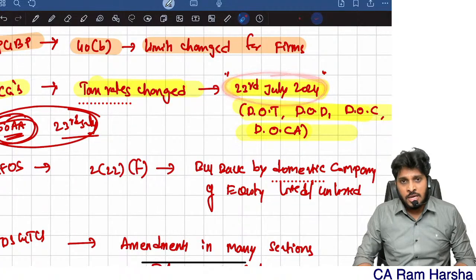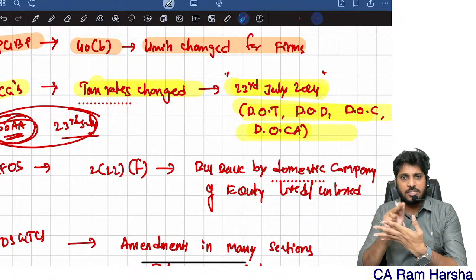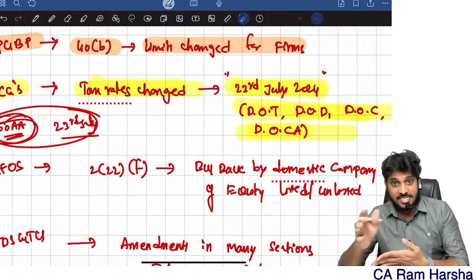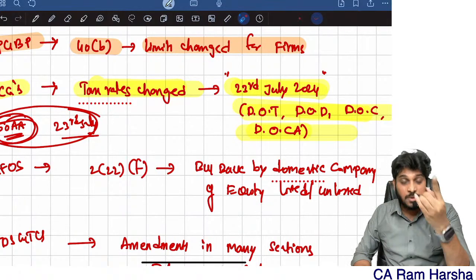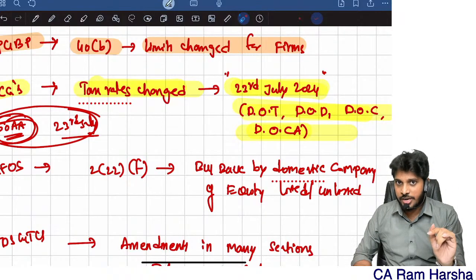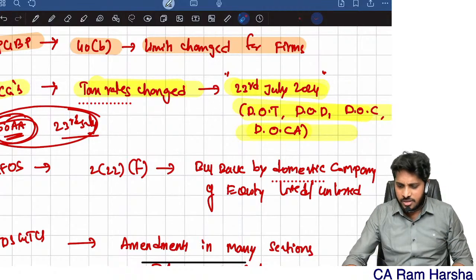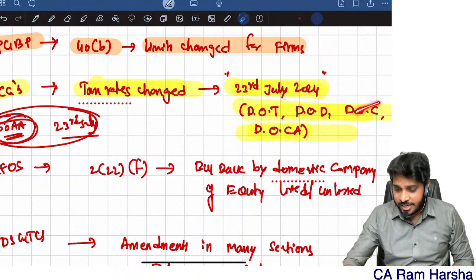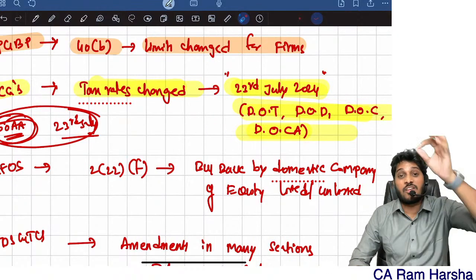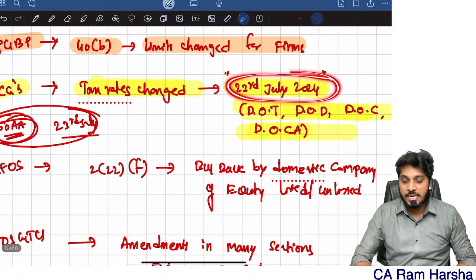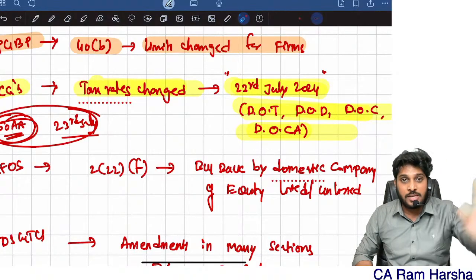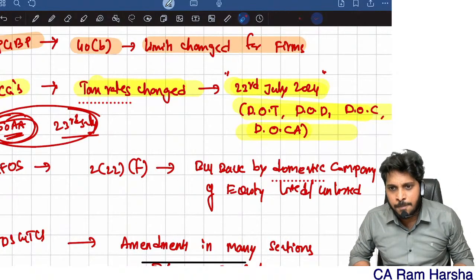So suppose in the exam they give you conversion of capital asset to stock in trade: if the conversion date is on or after 23rd July, the tax rate is different and indexation is not available. If the conversion date is before 23rd July, indexation is available, and the tax rate is different in case of long term. Are you getting it? So date of transfer, date of destruction, date of conversion, date of compulsory acquisition, they are all nothing but transfer dates. If the transfer date is on or after 23rd July, the tax consequence is different. If the transfer date is before 23rd July, the tax consequence is different.